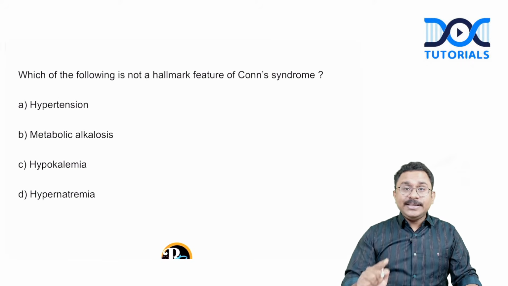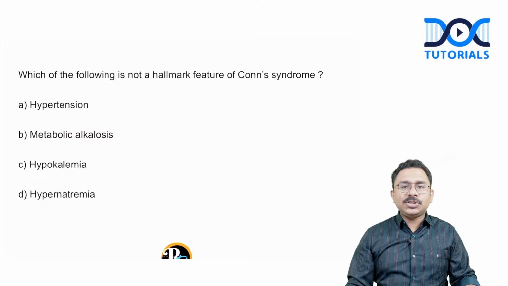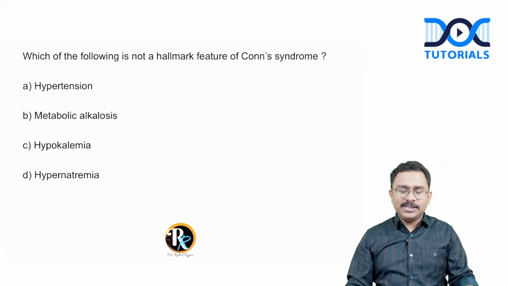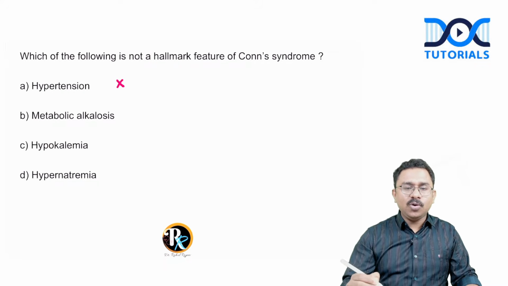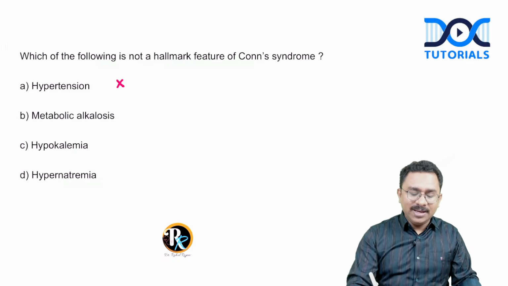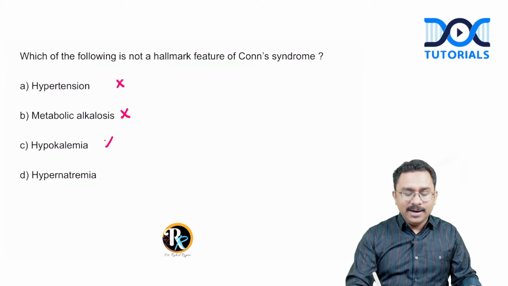Which of the following is not a hallmark feature of Conn's syndrome? Options being hypertension, metabolic alkalosis, hypokalemia, and hypernatremia. Not a hallmark feature. Is hypertension a hallmark feature? Yes. So that is not going to be the answer. Can there be metabolic alkalosis? Definitely yes. Can there be hypokalemia? Definitely yes.